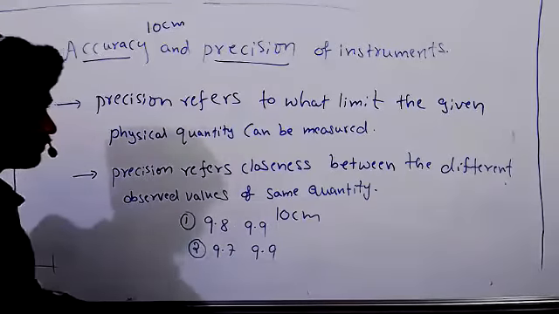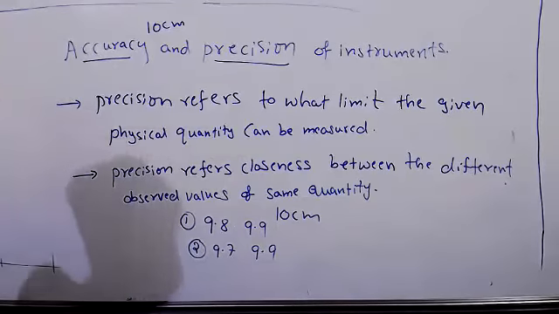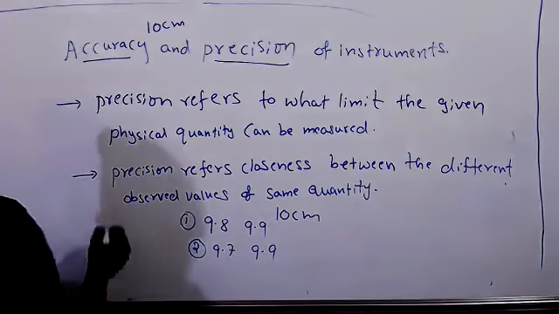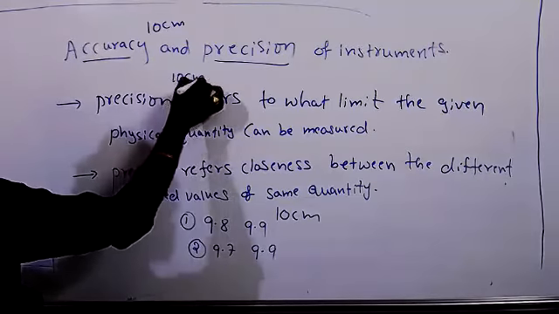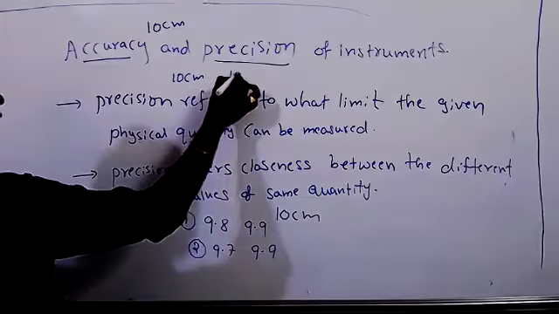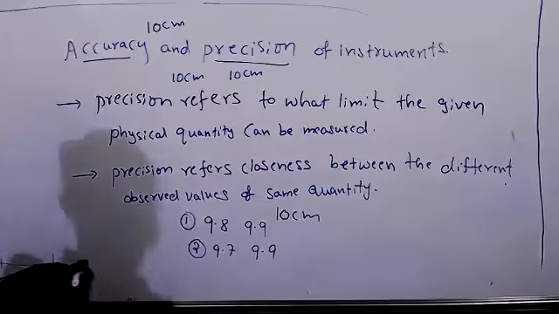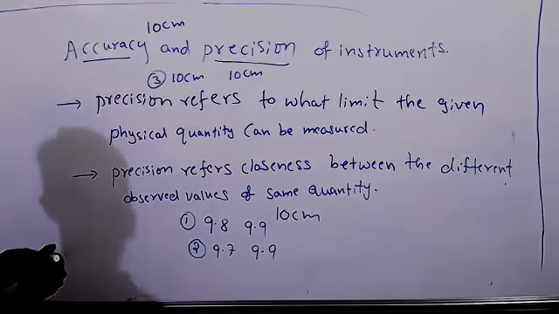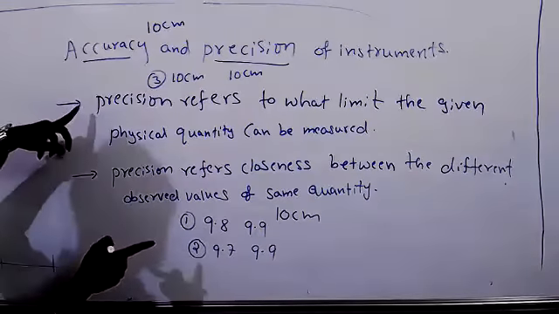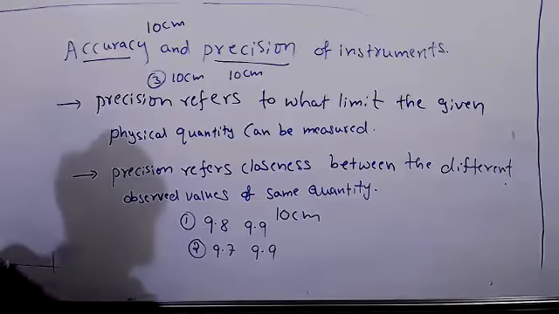And one more person got 10 centimeters and 10 centimeters. Now tell me where accuracy is there and where precision is there.